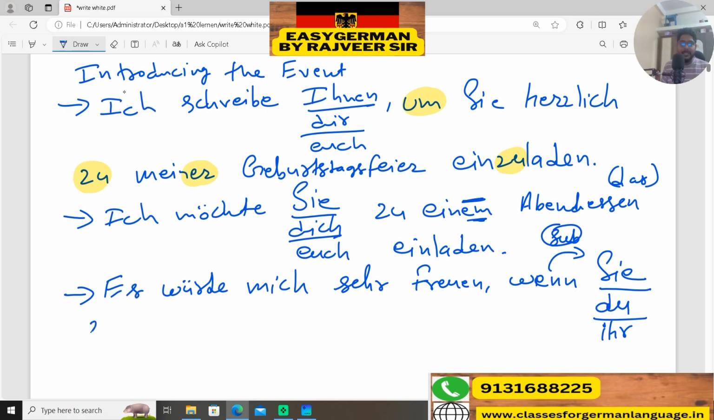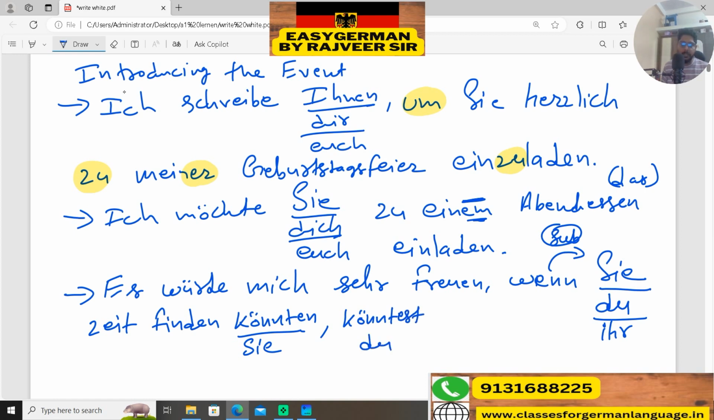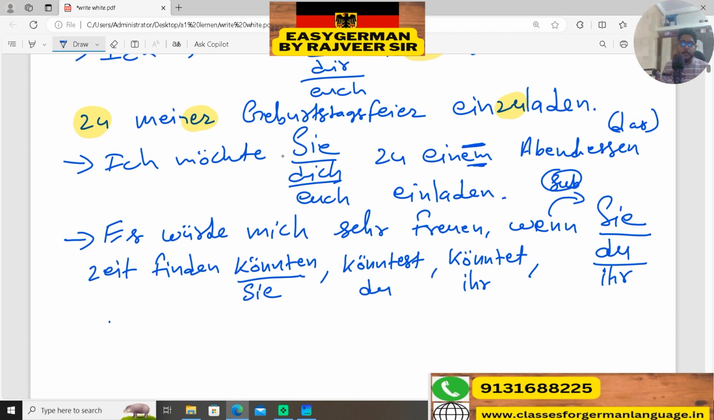Zeit finden könnten. So this könnten we have used for Sie, capital. If we have used du, then könntest, for the du subject conjugation, and for the plural one könntet, for ihr. So students make this kind of mistake also. Okay, so after that we can add on more detail here.